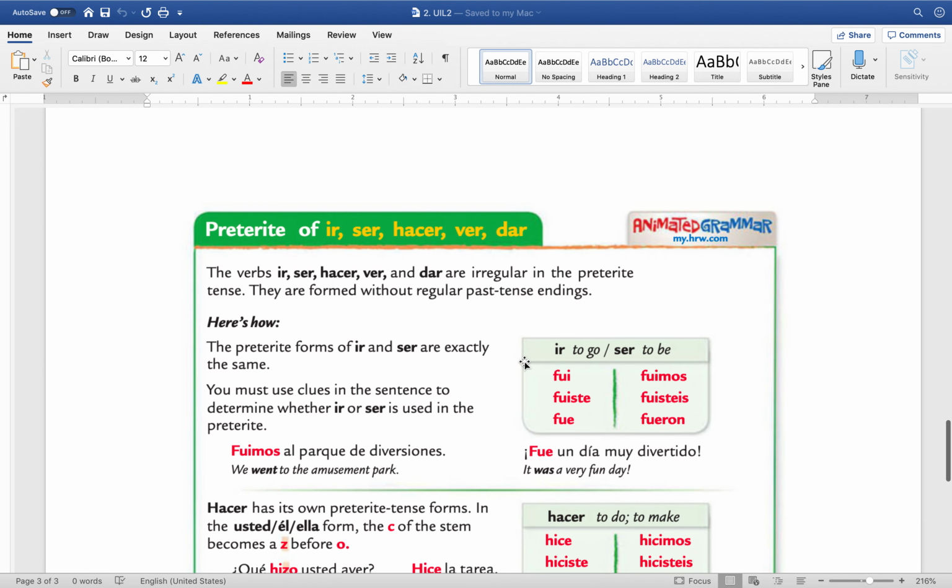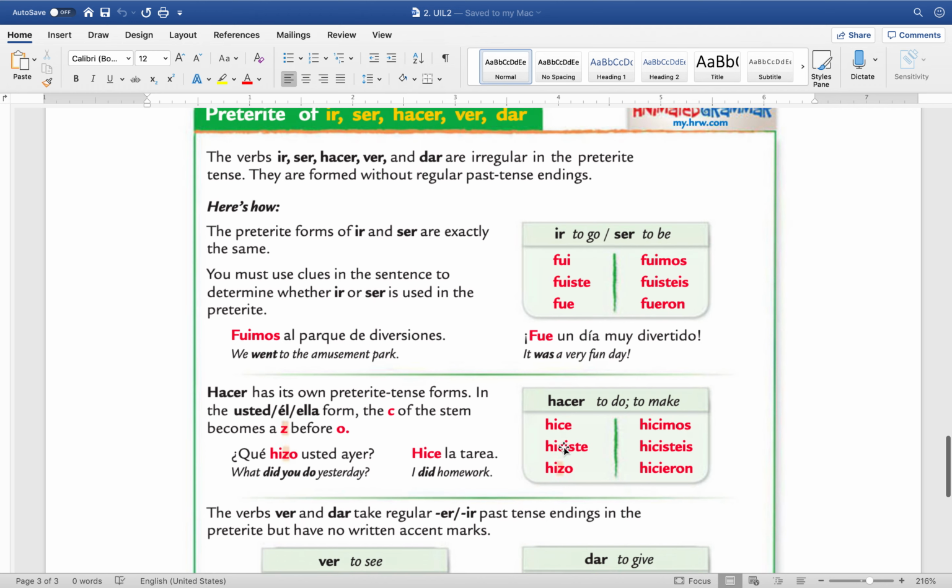So how you conjugate ir and ser is exactly the same way. You conjugate both of them in past tense, okay? So ir and ser have the same conjugation in past tense: fui, fuiste, fue, fuimos, and fueron. Now, the context will tell me if you're using ir or if you're using ser. For example, yo fui a Miami la semana pasada. I know you're using ir because of the context. I went to Miami. Yo fui un doctor en Venezuela. I was a doctor in Venezuela. So in this case, I'm using ser. So you will know because of the context.